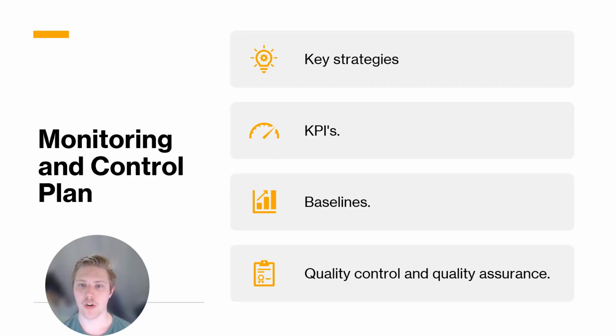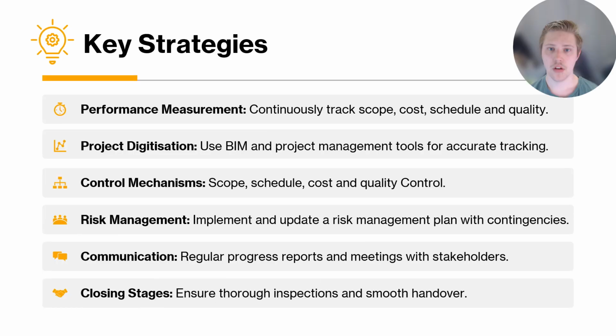For the Desert Rose Aged Care Facility, a monitoring and control plan was developed. The key parts of this were key strategies, KPIs, baselines, quality control, and quality assurance. For the monitoring and control plan, key strategies were used, as shown here. Notable examples are the control mechanisms, which included scope, schedule, cost, and quality control, risk management, communication, and project digitization.